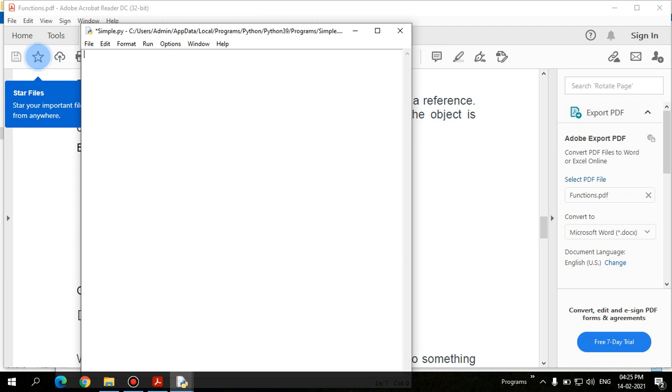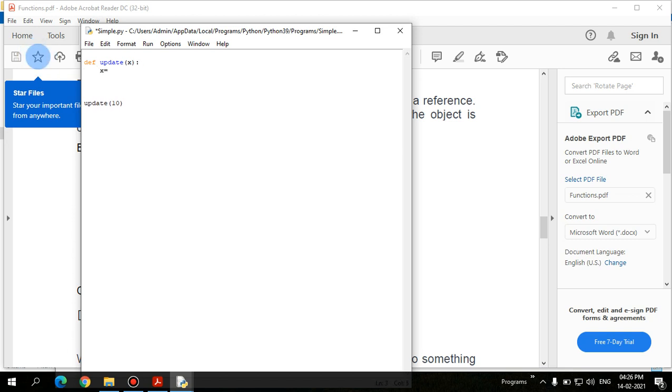Let's go for some simple example. Let's say define update, put a colon here, and I'm going to change the value of x. Let's call the function update with the value 10, and I'm receiving it here in x.